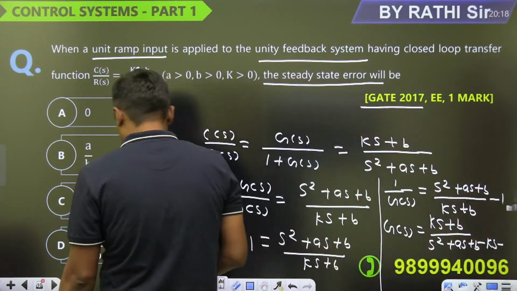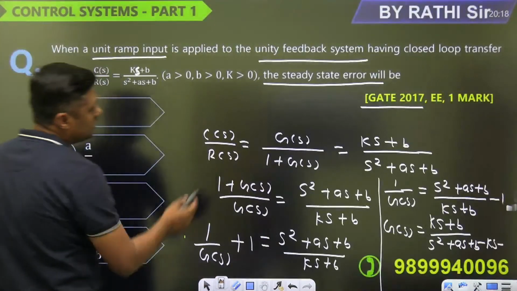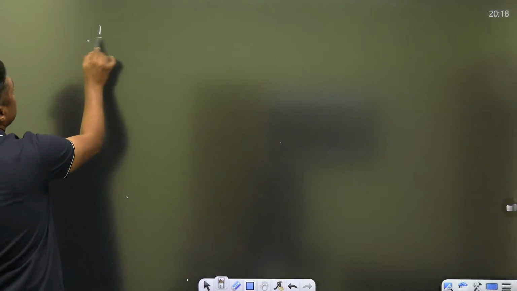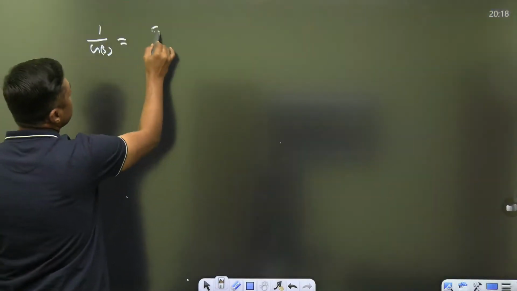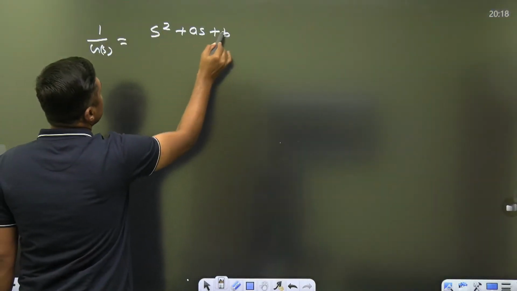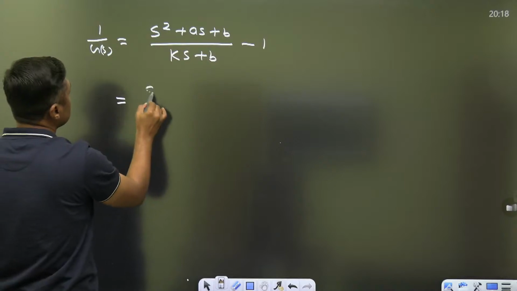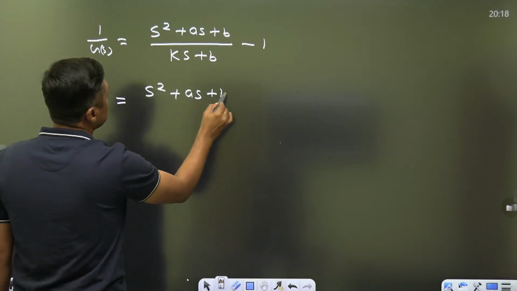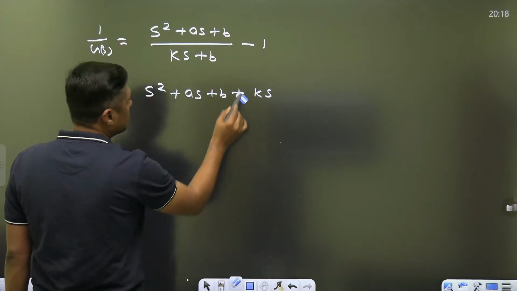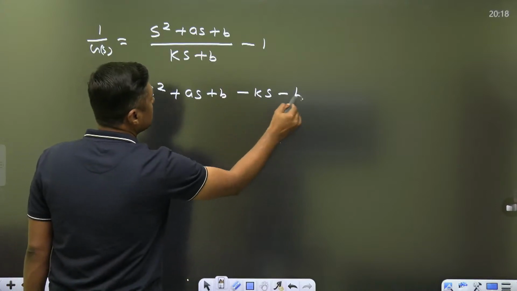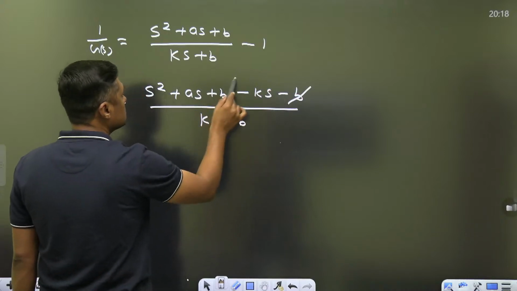तो नेक्स्ट पेज में हम लोग सॉल्व करते हैं इसे जरा. 1 minute. Yes, that is the value, is equal to S square upon minus 1 minus KS. It is multiplied with this, so it will become minus KS minus B upon KS plus B. This B is cancelled out.